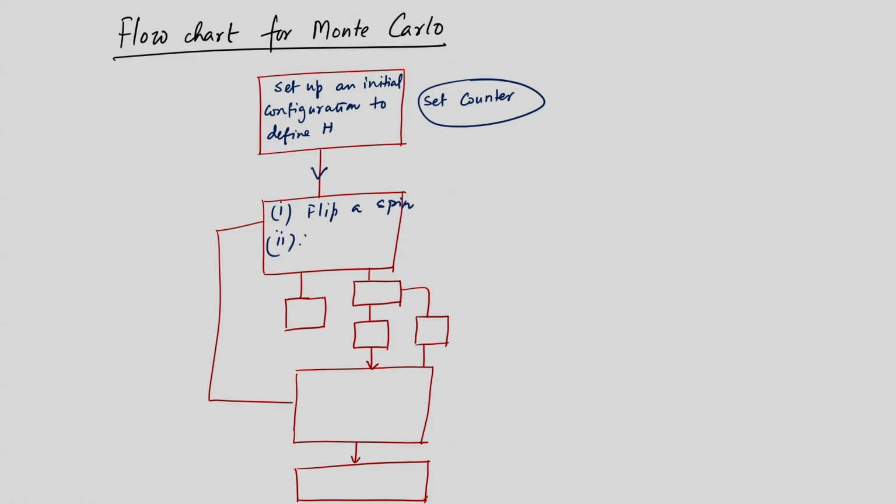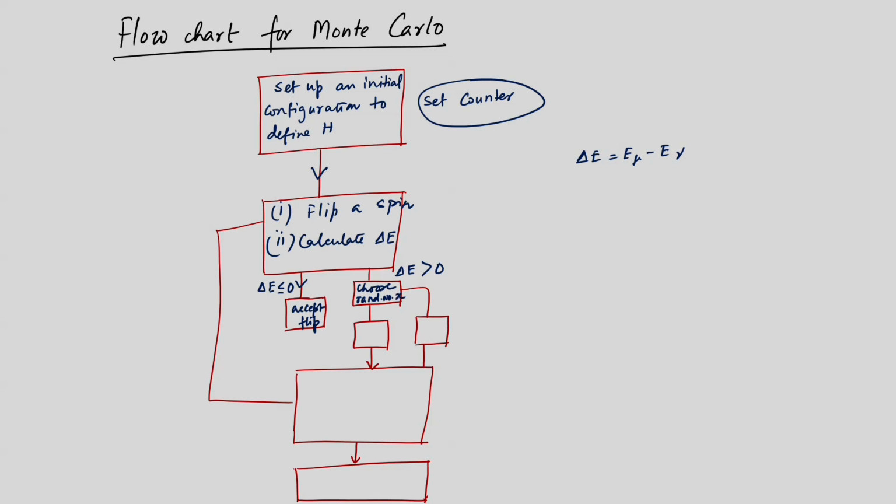and calculate delta E, which is delta E equal to E mu minus E nu. If delta E is less than or equal to 0, then you accept the flip, which we have said. If delta E is greater than 0, then choose a random number x.